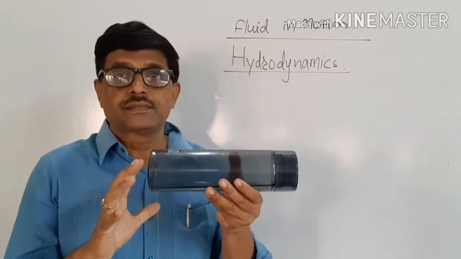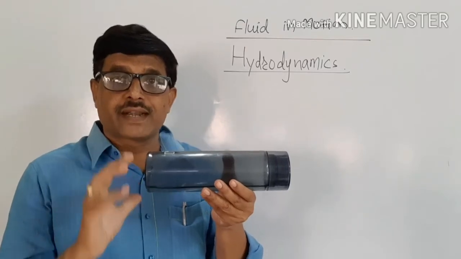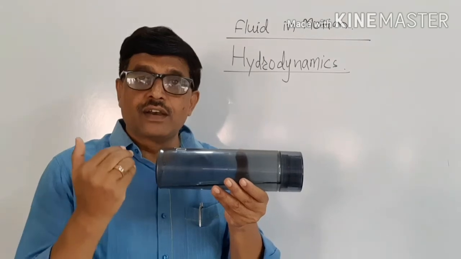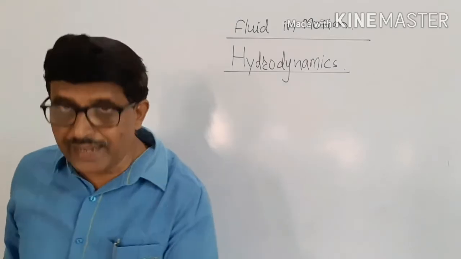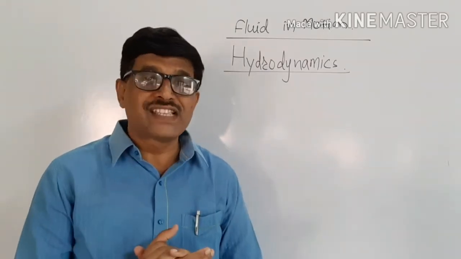For the sake of convenience and in order to make our study simple, we will consider that the fluid flowing through the tube is incompressible and non-viscous.